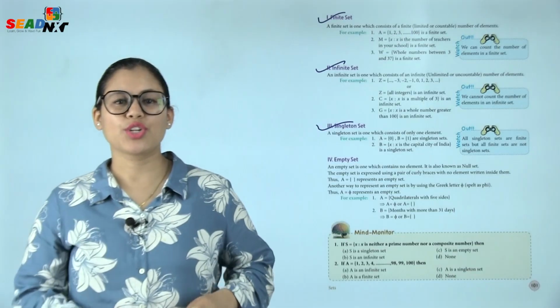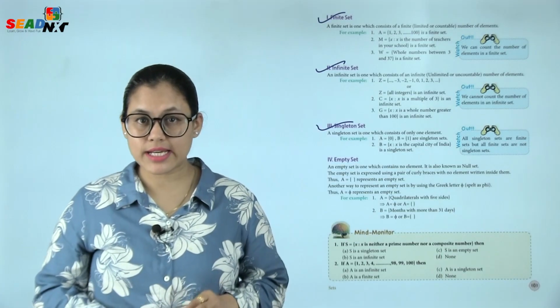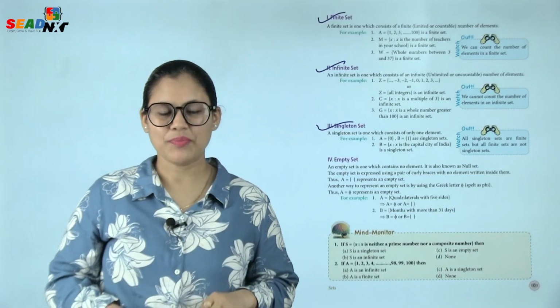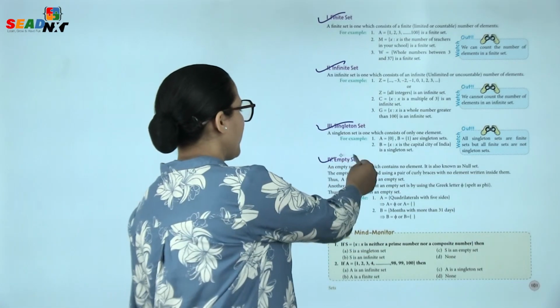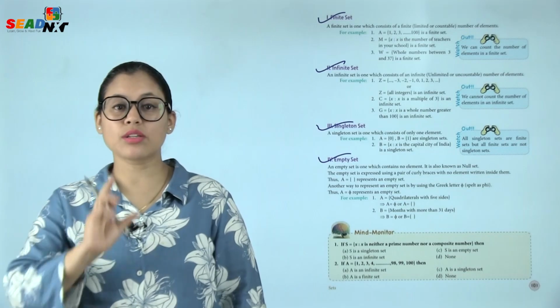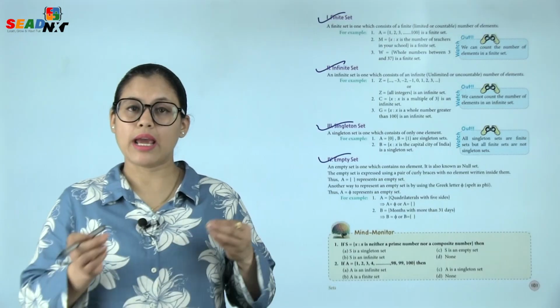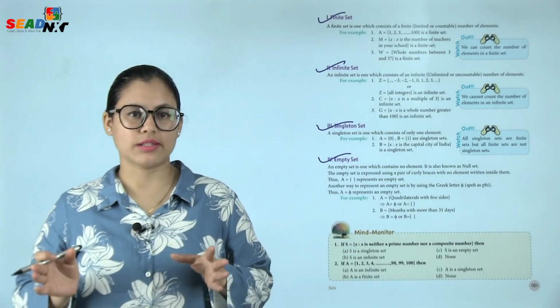Watch out, all singleton sets are finite sets, but all finite sets are not singleton sets. Number 4, empty set. An empty set is one which contains no element. It is also known as null set. Empty set is also called null set.